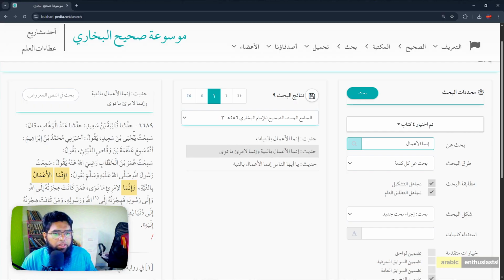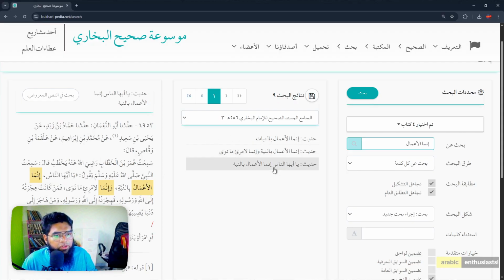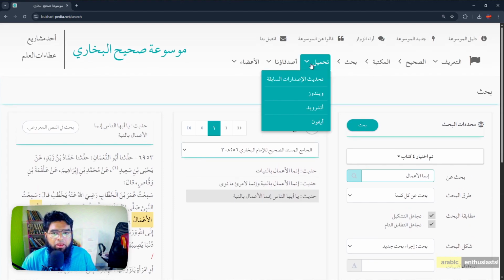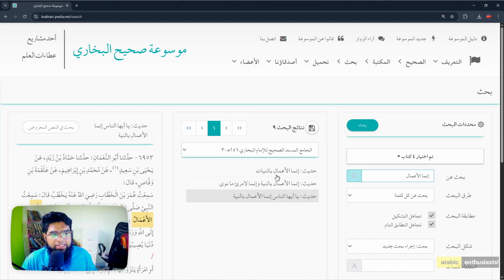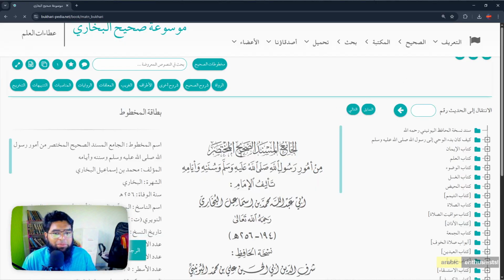You want this same hadith from Qutayba ibn Sa'id. He brings his own chain. This is from Alqama, Muhammad ibn Ibrahim, Yahya ibn Sa'id is there. Abdul Wahhab. Here the chain changes, and here also the same. Abu Nu'man, he brings another chain. So you can search like that. Yes, you can download it for Windows, Android, iPhone, all these apps. So that is the Sahih Bukhari Pedia. I don't know if there's one for Muslim Pedia. Let me know if you know one.